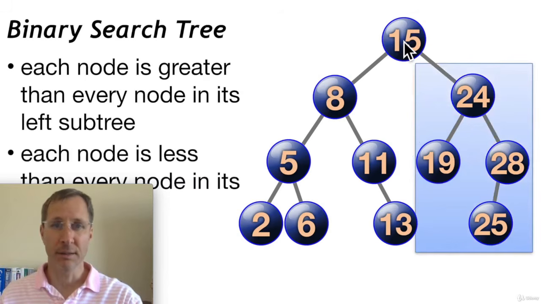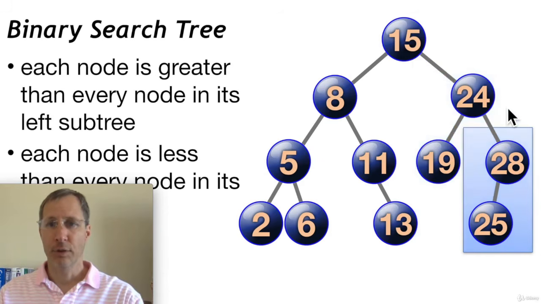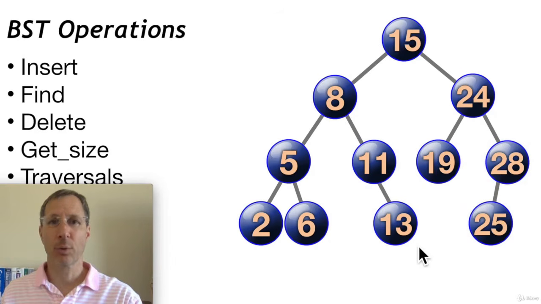And it's also less than each node in its right subtree. Here we can see that all the nodes in 15's right subtree are greater than 15. And all of the nodes in 24's right subtree are greater than 24. All the nodes in 8's right subtree are greater than 8. So those are two standard requirements for a binary search tree.